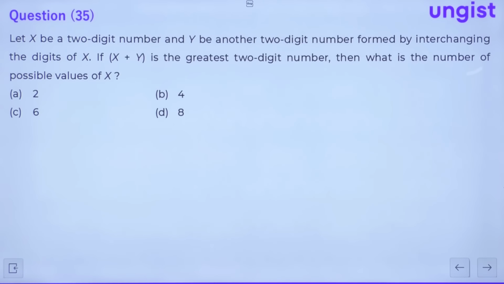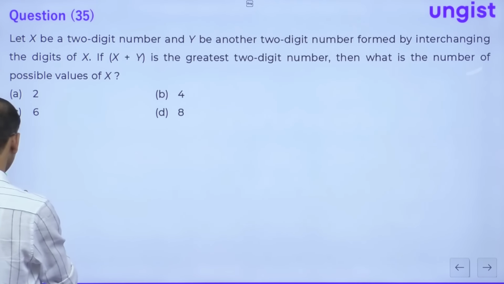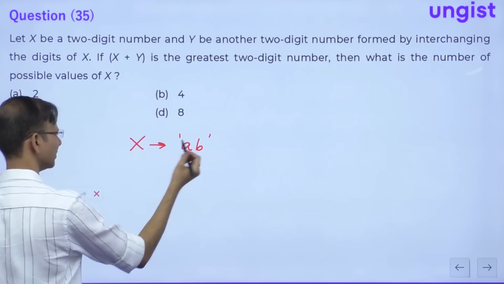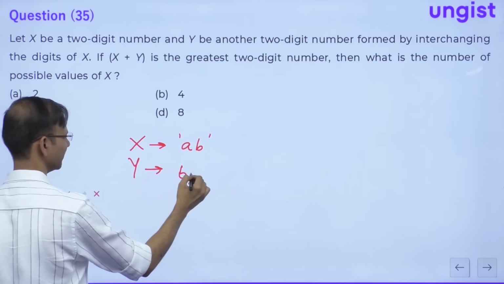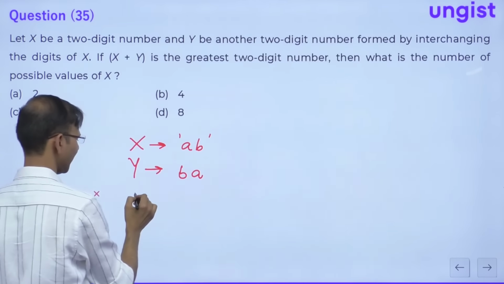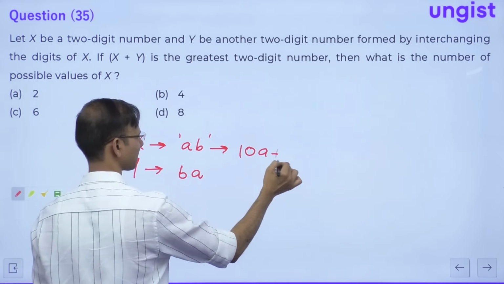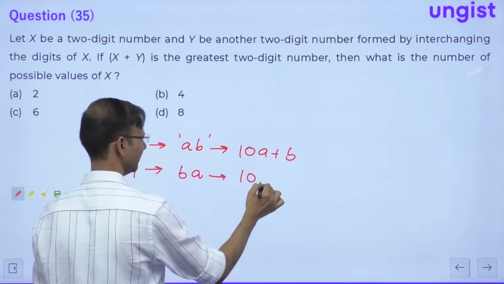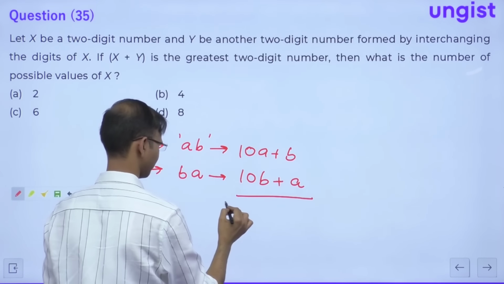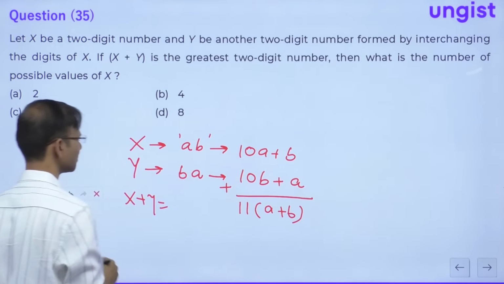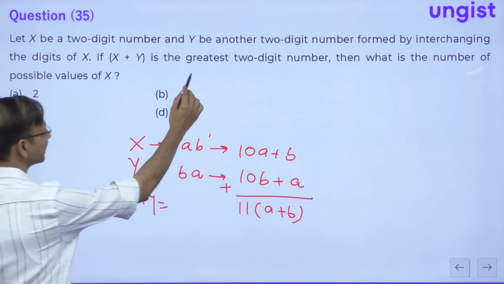The question is saying, let x be a 2-digit number, y be another 2-digit number found by the interchanging of the digits of x. So guys, if you assume x, let's say, is AB, a 2-digit number, AB, and y is the 2-digit number BA, right? So x plus y, see, this is 10A plus B, and this is 10B plus A. If you add them, this will become 11(A plus B), correct?